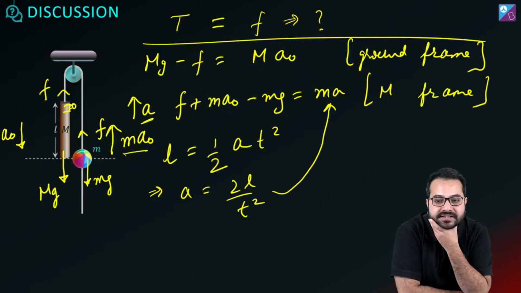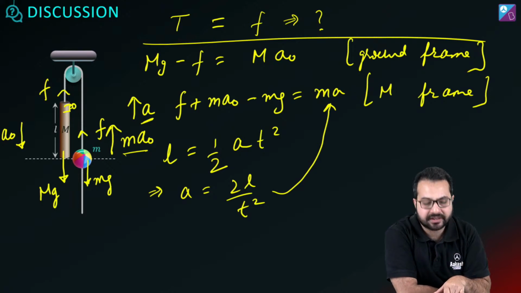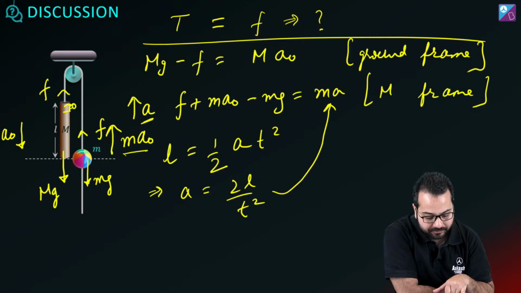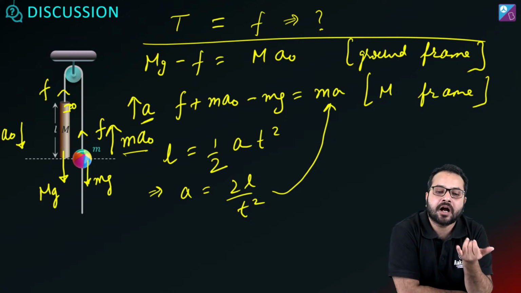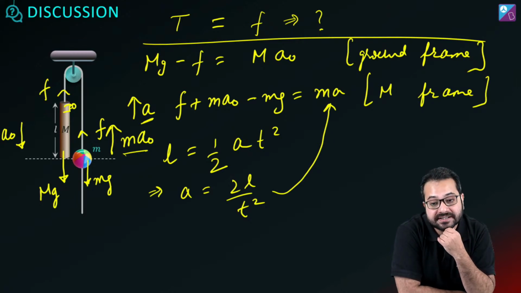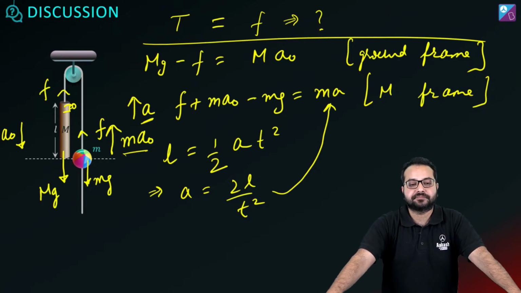Can anyone answer this? That's a very legit question. We can see that from the frame of capital M, small m is moving upwards. So why is the friction acting upwards? Friction should act opposite, isn't it? Can anyone explain this? Any ideas? Any thoughts?